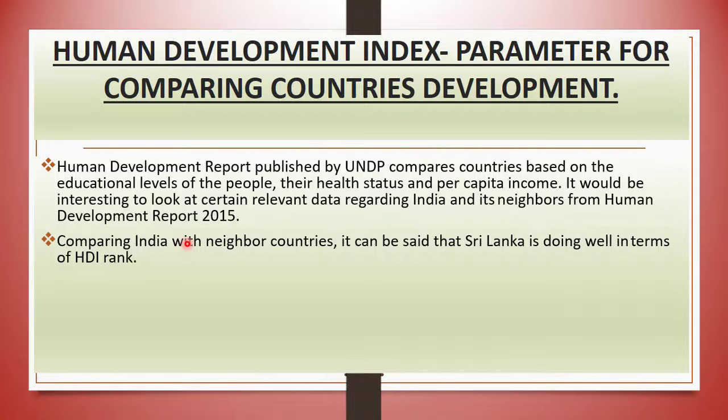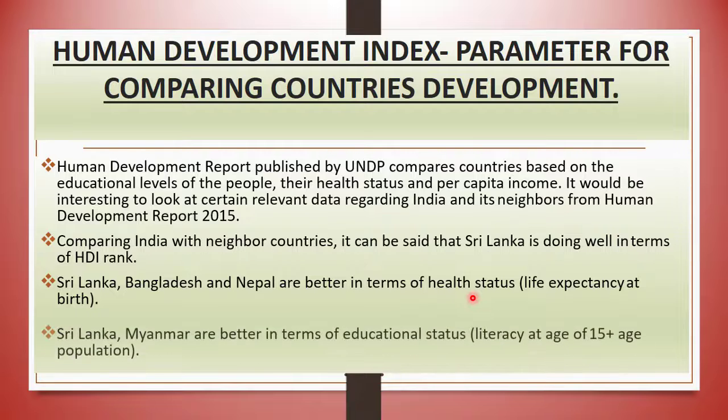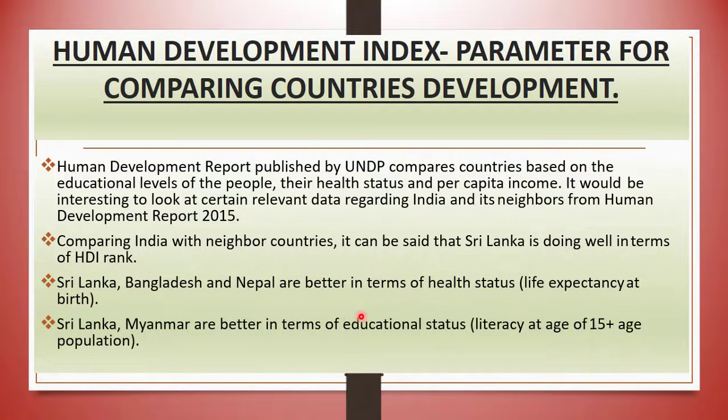And as you see in the last slides, India and the neighboring country Sri Lanka are doing well in terms of HDI rank. Sri Lanka, Bangladesh and Nepal are better in terms of health status, meaning life expectancy, and Sri Lanka and Myanmar are better in the educational status, meaning literacy rate.